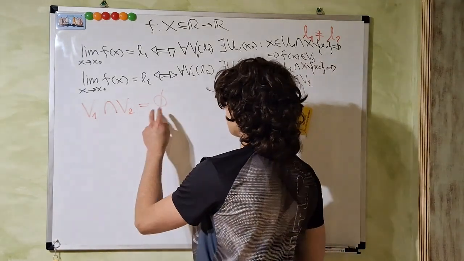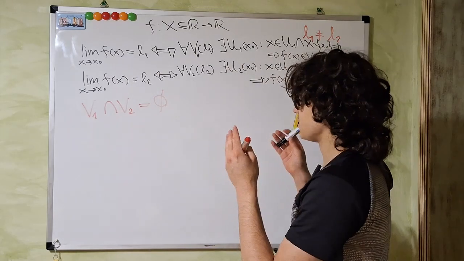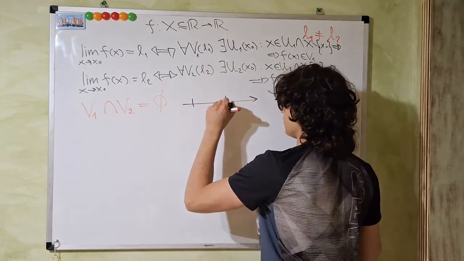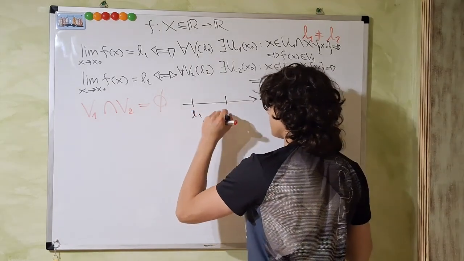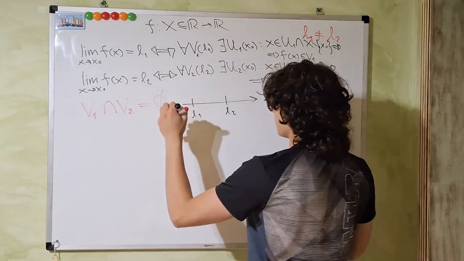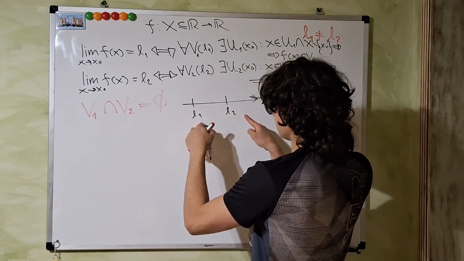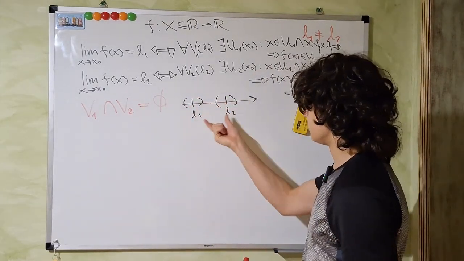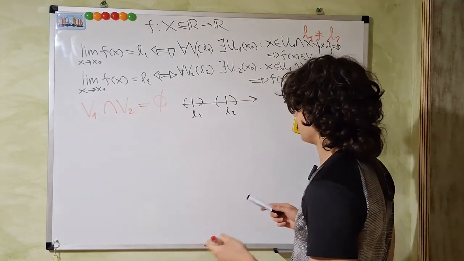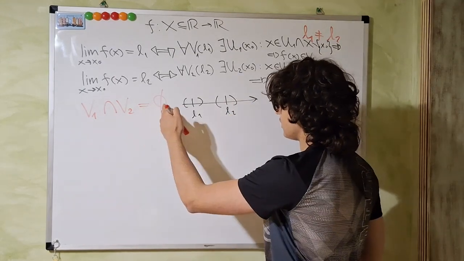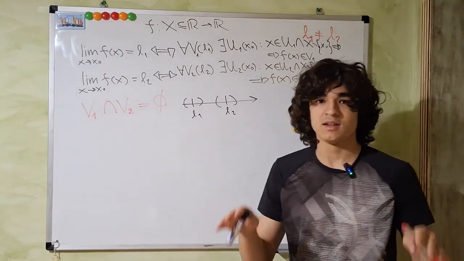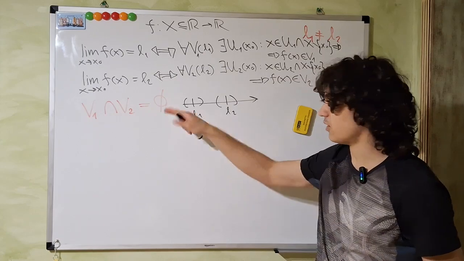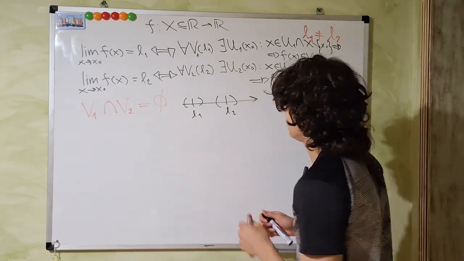Now, those two sets being equal to the empty set, this is a property of neighborhoods. For the final case, you can think of it in the following way. This is L1, this is L2. We can pick a neighborhood such that L2 is contained in L1, but we can also pick a neighborhood like this. And you see, the two don't have elements in common, so their intersection, meaning the elements common to both sets, is empty. There are no elements common to those two.